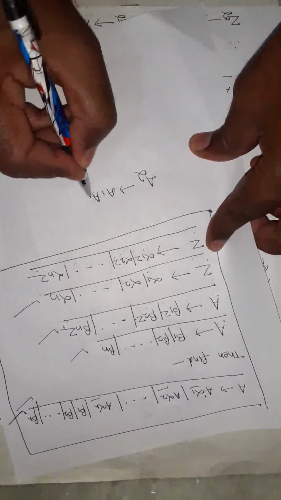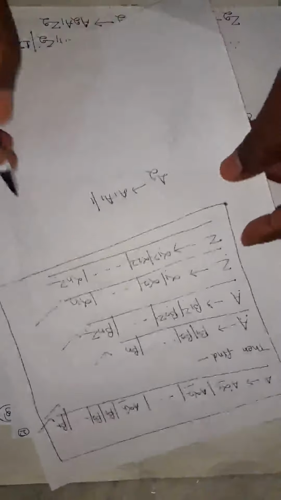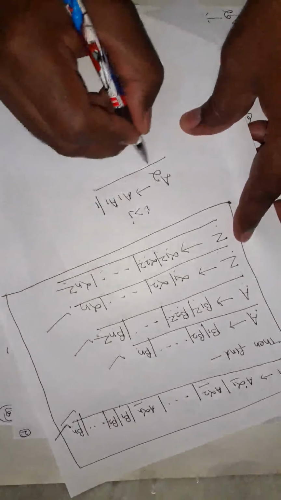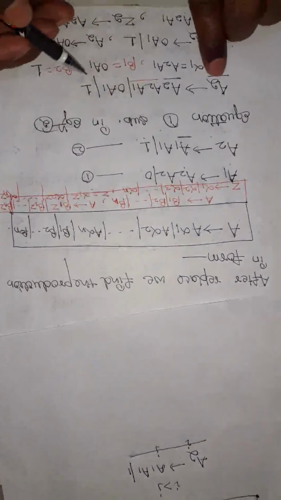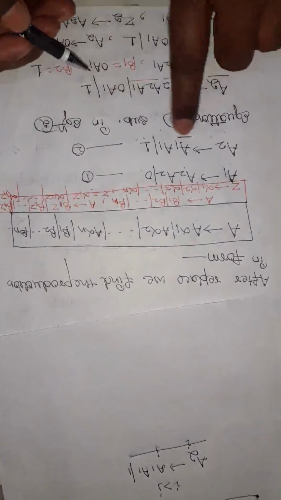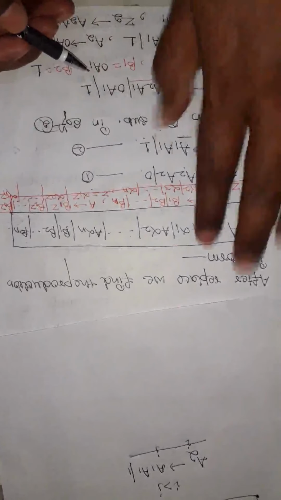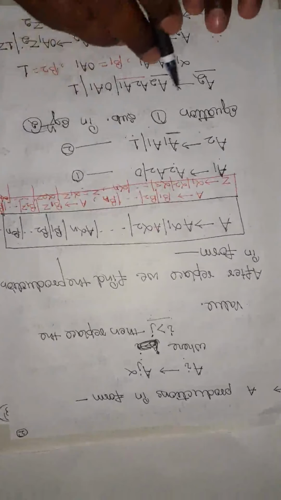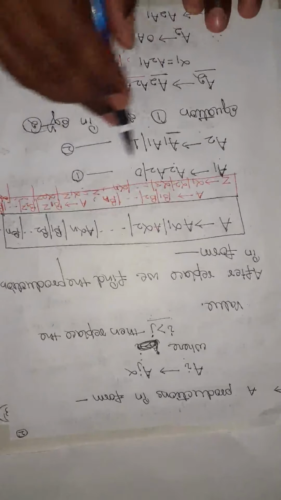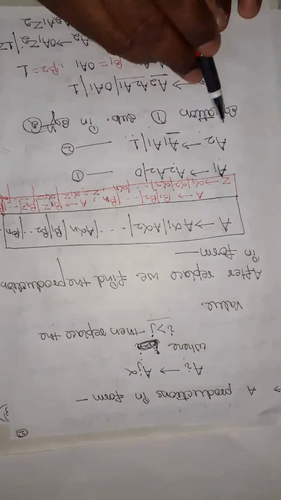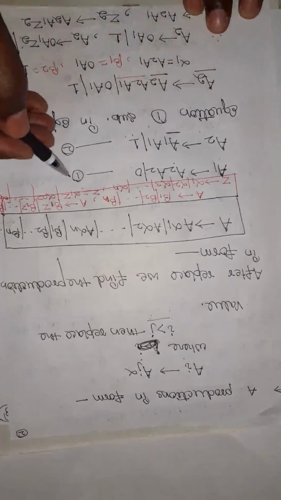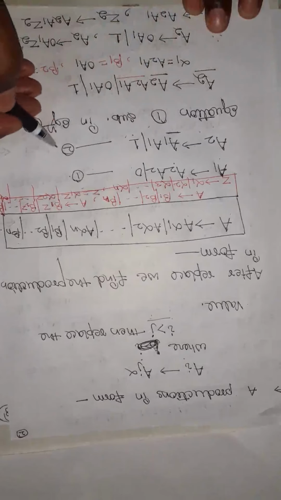A1A1 or 1 is formed here with i greater than j. This i and j, we pick up this value, A2 derives A1A1 or 1, and after picking this value, here A1 is equal to A2A2 or 0 and A2 is equal to A1A1 or 1, giving equation number 1 and equation number 2.